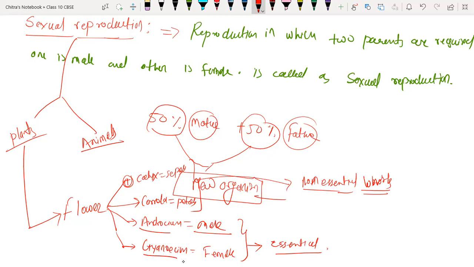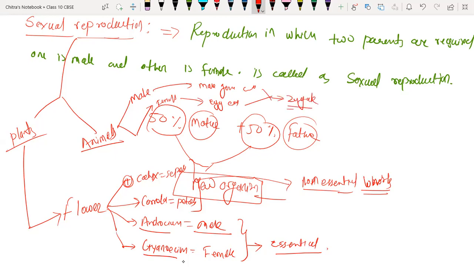in plants. In case of animals, we have two parents. One is male and the other is female. Male produces the male germ cell, and female produces the egg cell. The egg cell is also called ovum, ova, many names are there. It is also called the female germ cell. When these two get fused, they form the zygote.